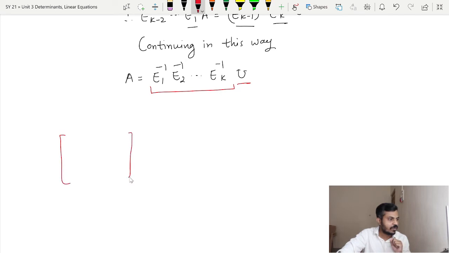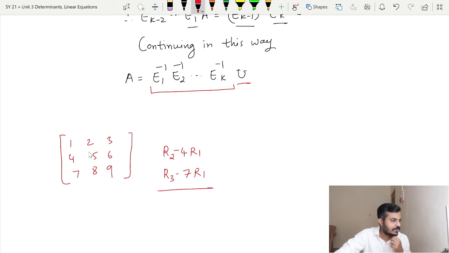Suppose we are having some square matrix, let us say 1 2 3, 4 5 6 and 7 8 9. Now we have to convert this matrix to an upper triangular matrix without a row interchange. So what types of operations will we perform? The first one, naturally, I will perform R2 minus 4 times R1. The next one, R3 minus 7 times R1.